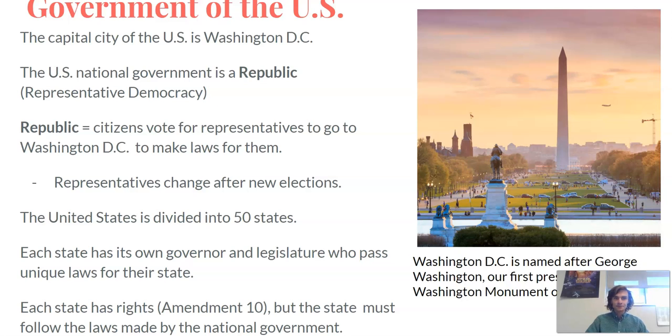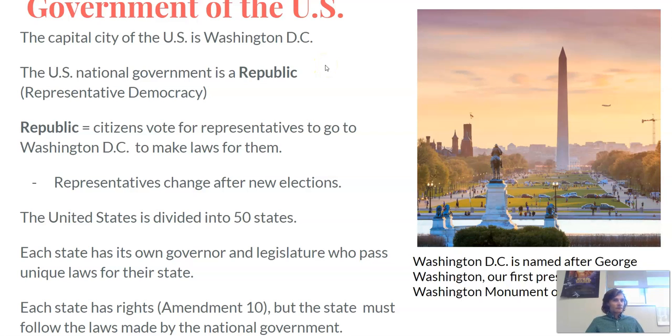So, the U.S. government. This is your question of the day, but the capital city of the United States is Washington, D.C. It is named after George Washington, who was our first president and the general who led our revolution against England. The Washington Monument is this large obelisk in the center of Washington, D.C.